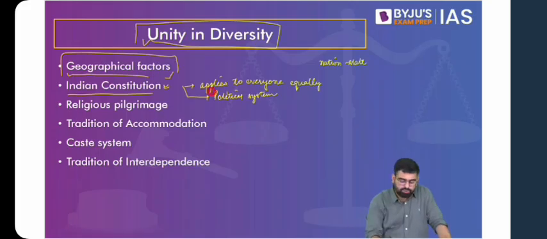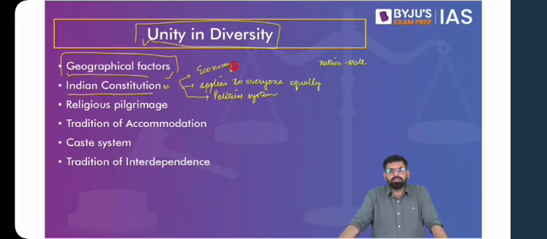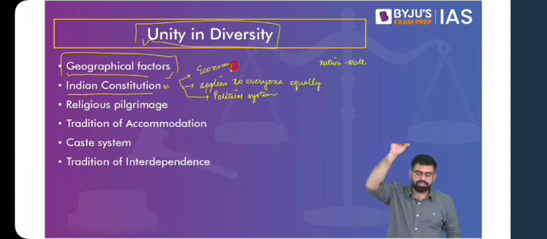Then again, in terms of economy, because of the Indian Constitution, we stand united. So the Indian Constitution gives similar rights and obligations to everyone. The Indian Constitution treats everyone equally. We have a similar political system, the parliamentary system, which again caters to the diversity as well in terms of Rajya Sabha. So rather than going deeper into the Indian Constitution, you just understand how it becomes a factor in this unification of India.